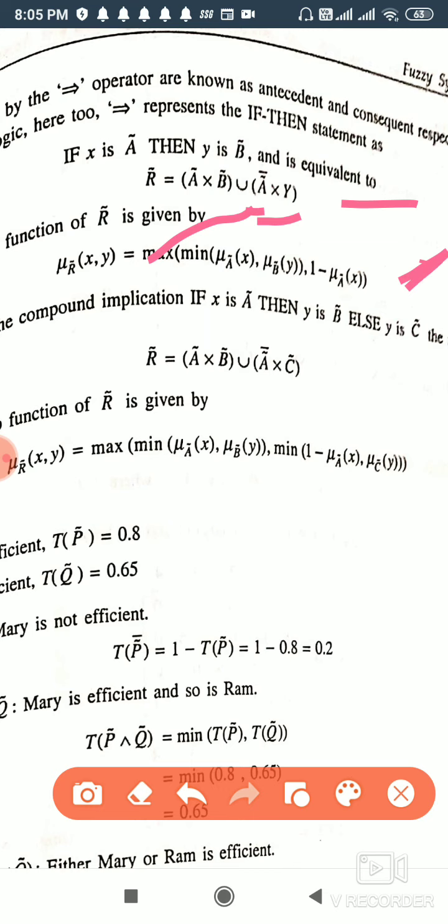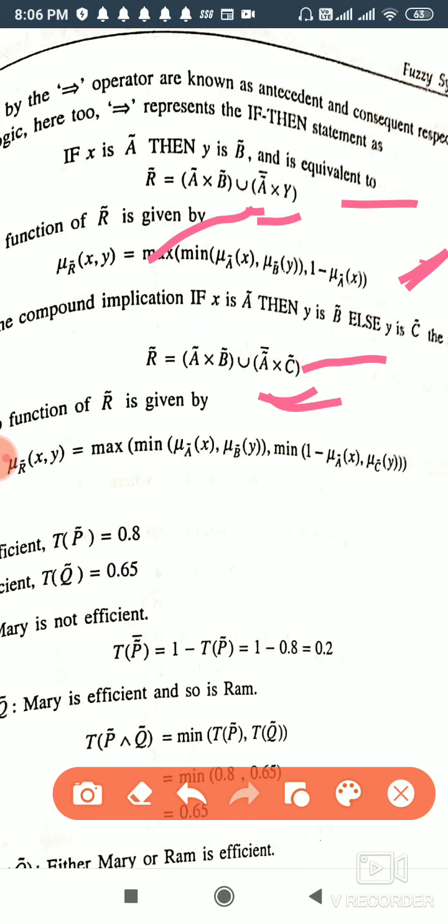Now this is understood. Next is: if x is A, then y is B, else y is C. Here y has two options. Either it will be B or it will be C. So we will take this.